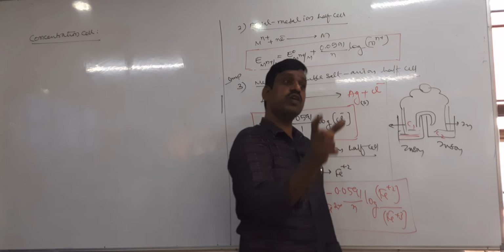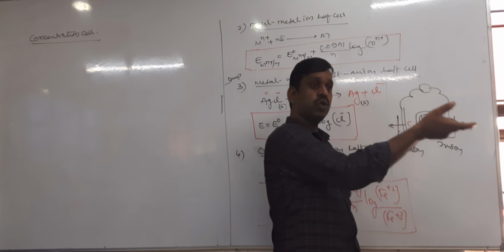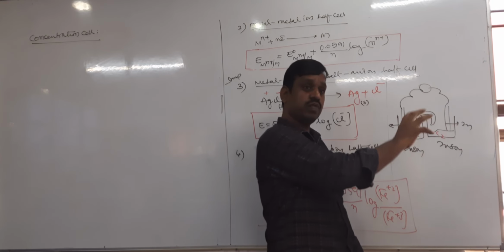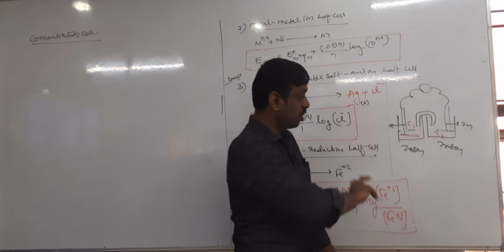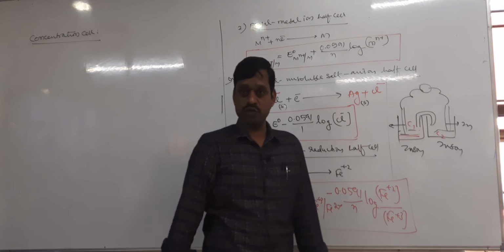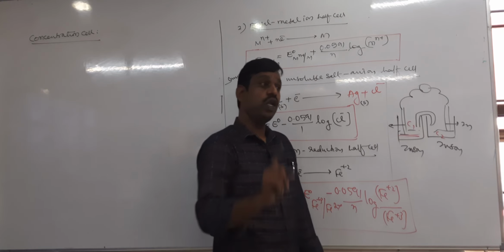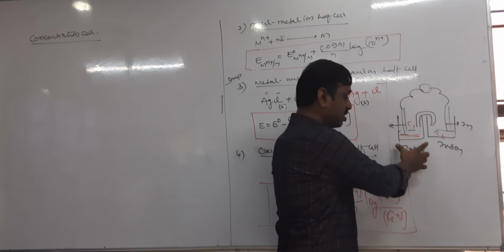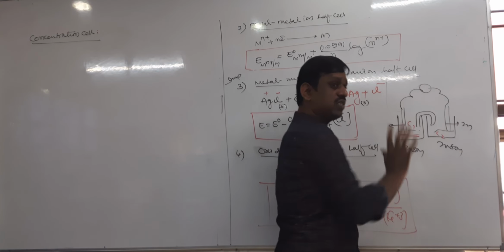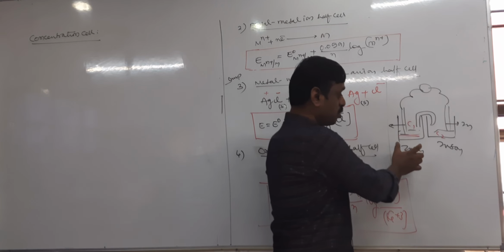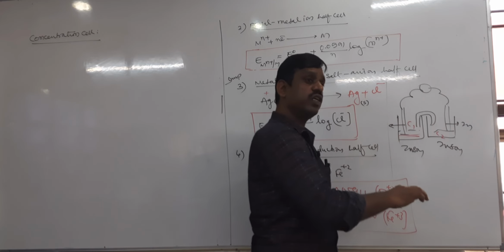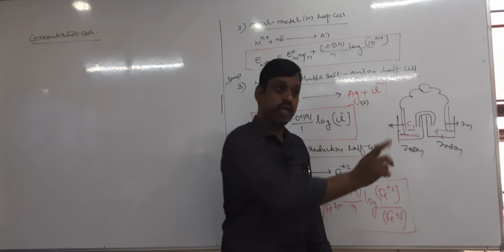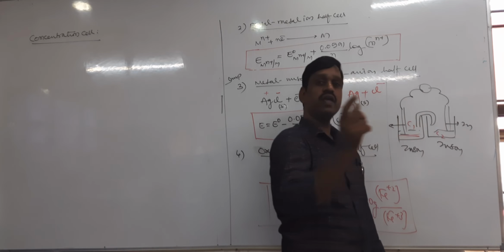It is due to transport of the substance from higher concentration to lower concentration. From higher concentration to lower concentration, there is a transportation of the substance, ions, and therefore current will be produced. Then one important point: since it is a half cell, it has an E naught value. Suppose zinc and zinc. What is the E naught value of zinc? Minus 0.76. Here also minus 0.76. Then E naught minus E naught will be 0.